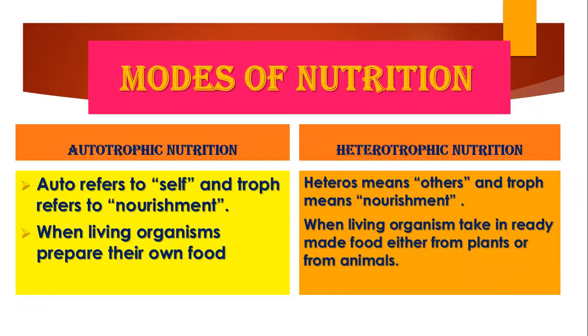Here the organism is not capable of preparing its own food. So it takes ready-made food either from plants or from animals. Like we humans, we all are heterotrophs because we cannot make our own food. We depend either on the plant source or the animals for survival, for taking in our nutrients. So let's understand in detail what autotrophic nutrition is and what heterotrophic nutrition is.